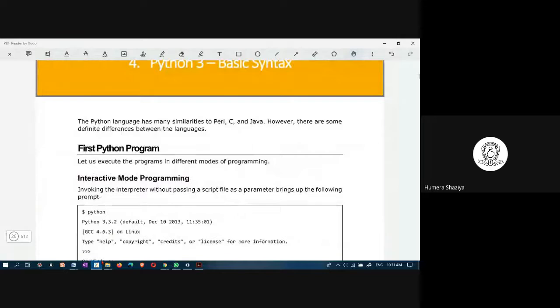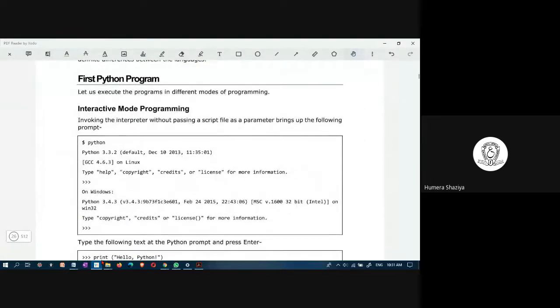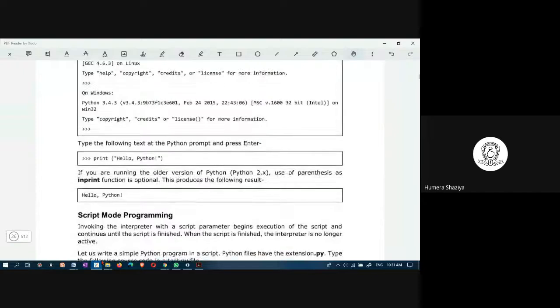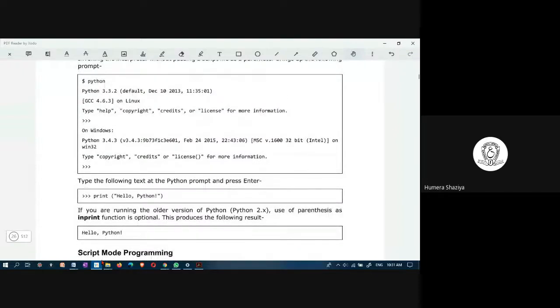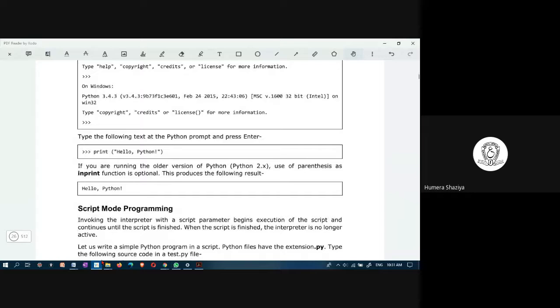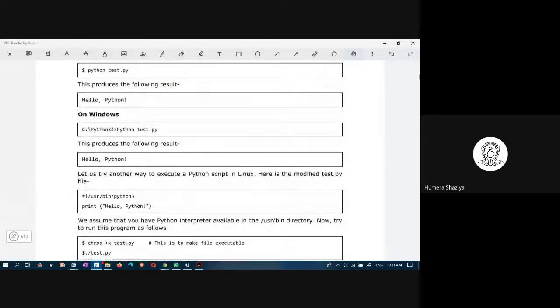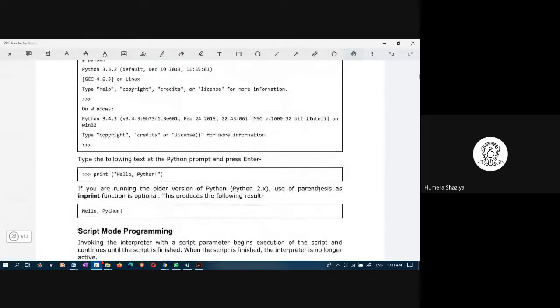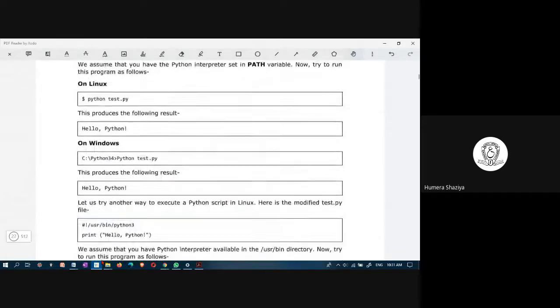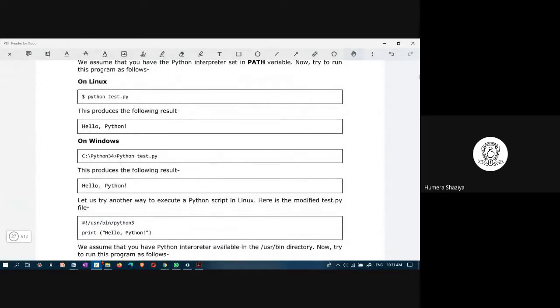Then syntax. Let us begin the syntax. The Python interpreter would have these three angle brackets. If you are doing it in the command prompt, you will get these three angle brackets. You can type. This is the Python interpreter. Through the Python interpreter, you can do it after downloading the Python software, or you can do it on the command prompt CMD by typing.